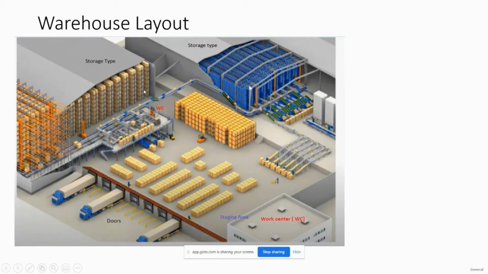Under which box you will be placing the material, and what strategy you will be using: every time you bring material into the warehouse, you either want a new box or new place to put it, or you can use an existing box if it still has capacity. These are the different strategies we have in the warehouse to put the materials. We'll talk about this strategy in a little more detail later when we come to the goods receipt and goods issue part. But for a high level understanding, this is how the storage type or warehouse looks like.